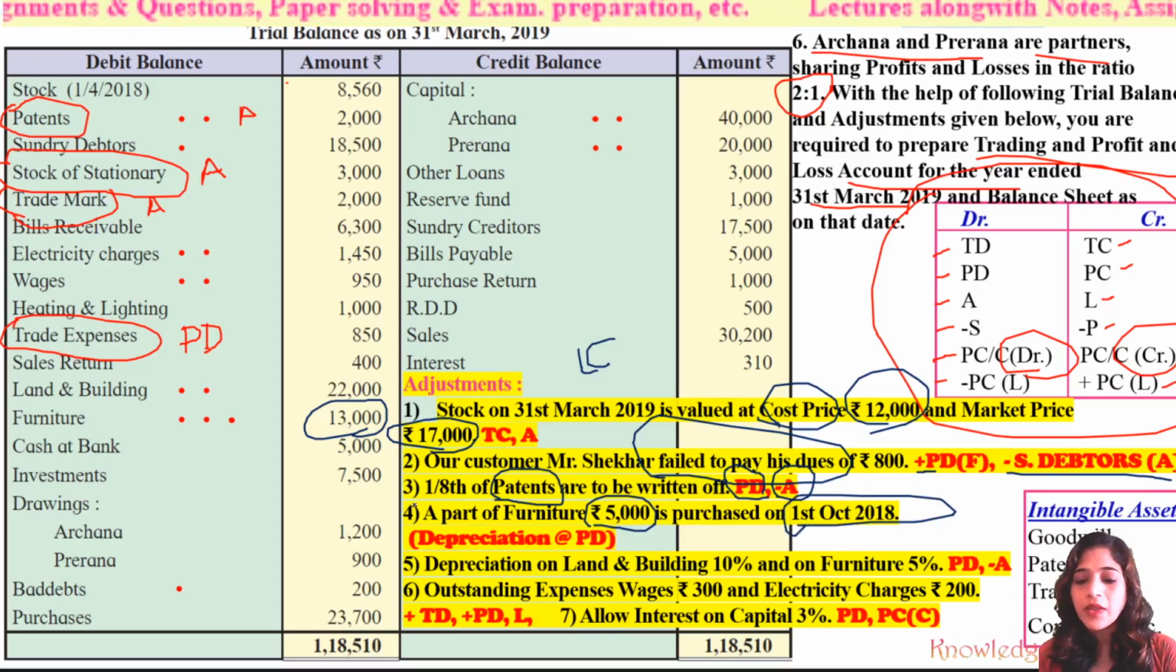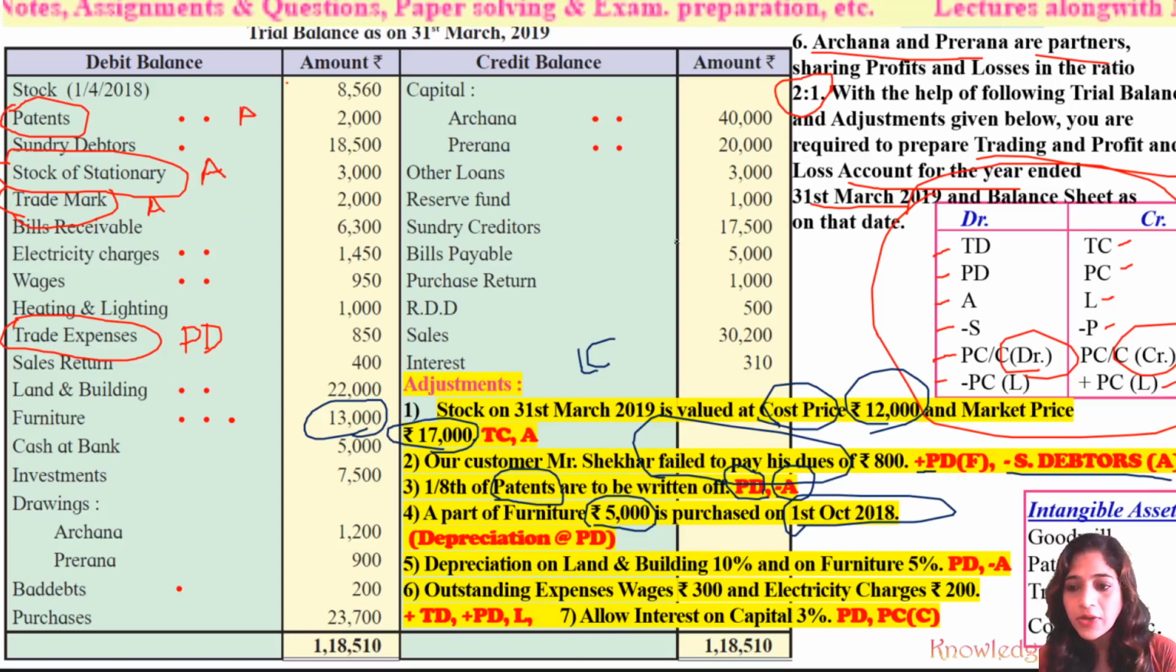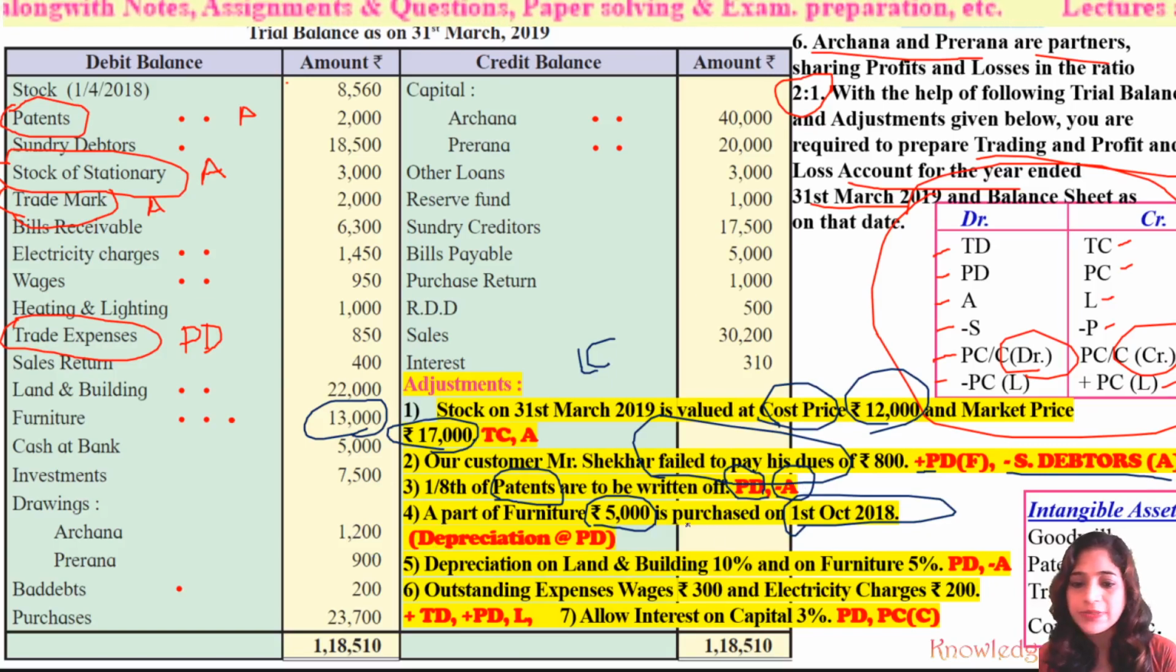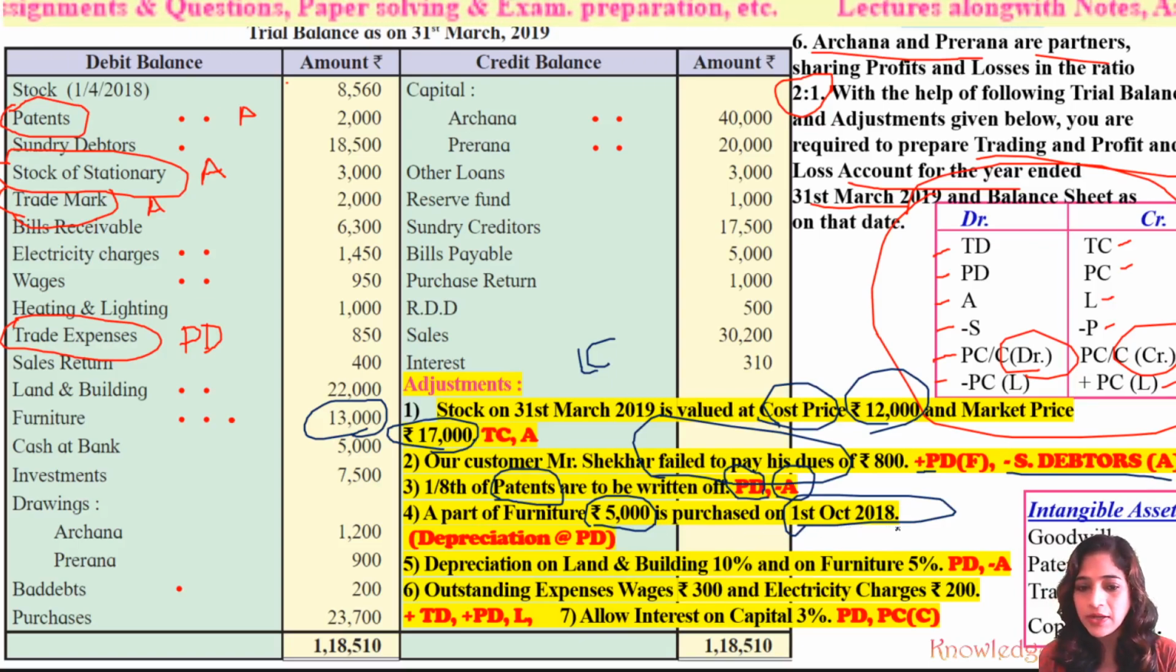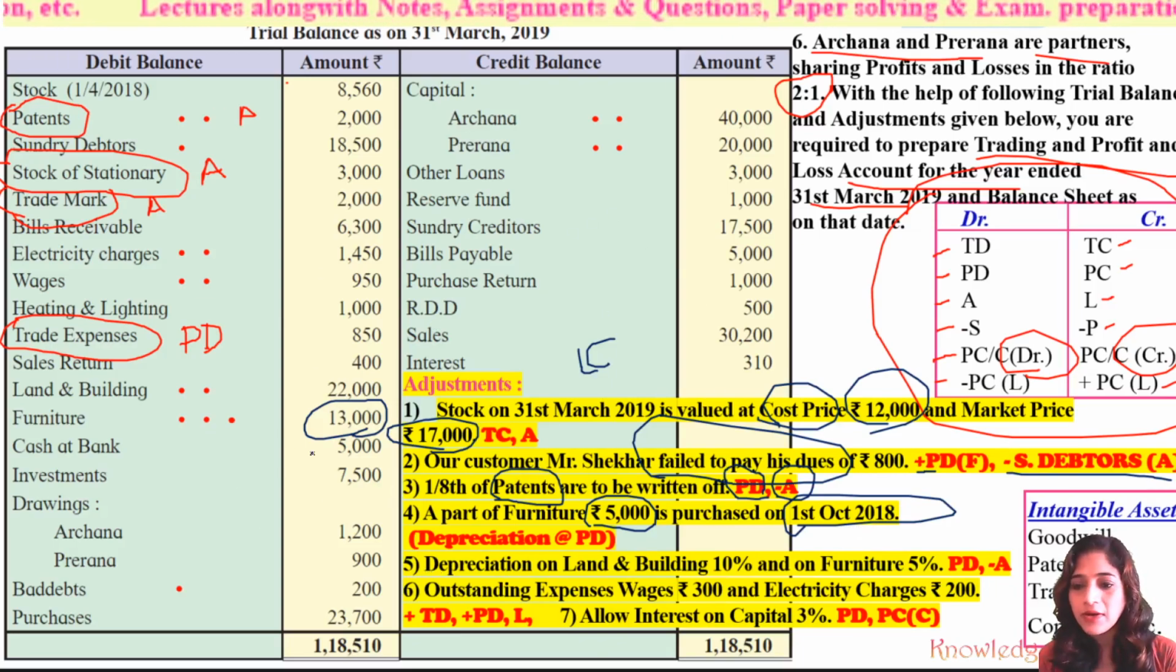Okay, so how much was the value of the furniture lying with this business from the starting of that accounting year? That is 13,000 minus 5,000, that is 8,000 amount of furniture was with this business from 1st April 2018. Okay, and 5,000 rupees furniture was purchased on 1st October 2018. So at the end of the financial year, the value of the furniture became 13,000.